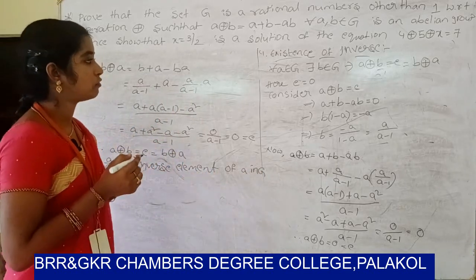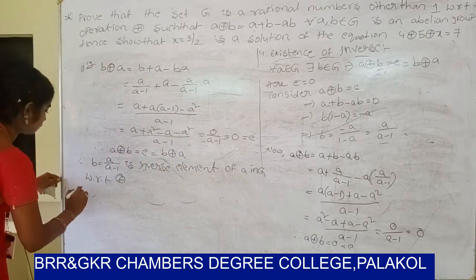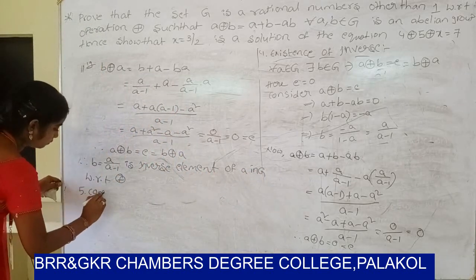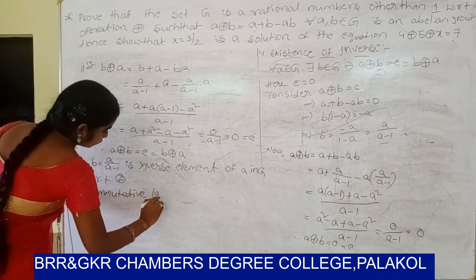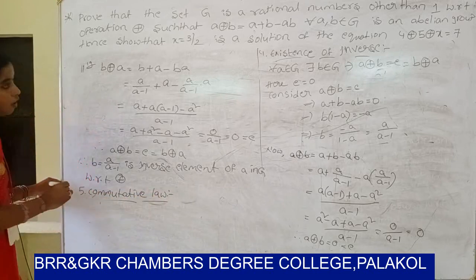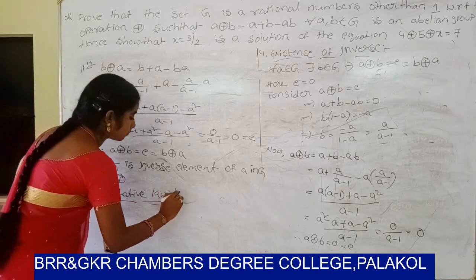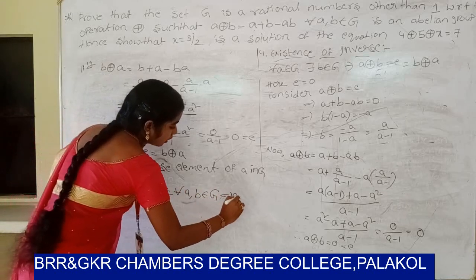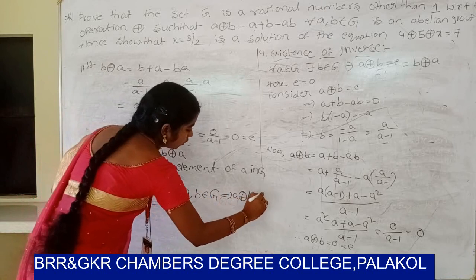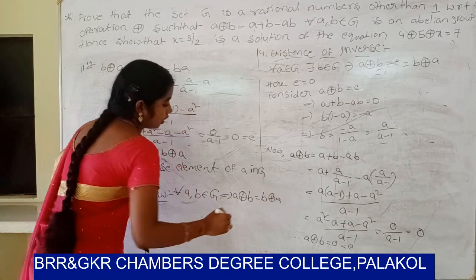So next, the fifth one, commutative law. Commutative law: in general, a comma b belongs to Z, that implies a ⊕ b equal to b ⊕ a.